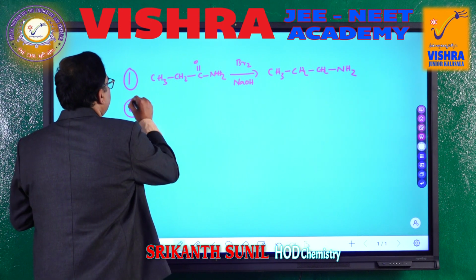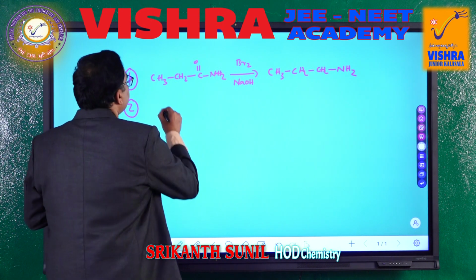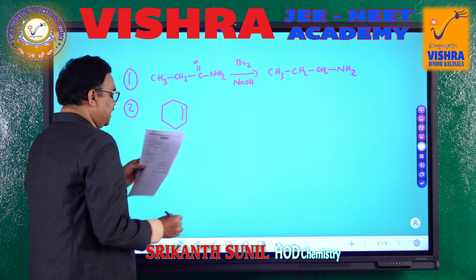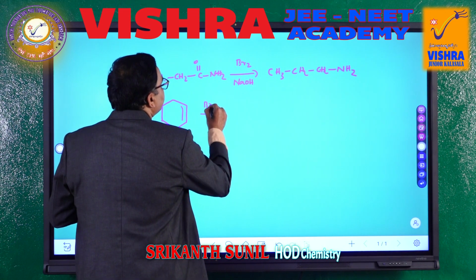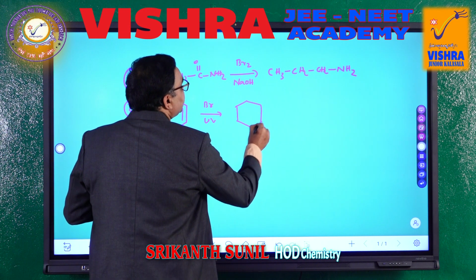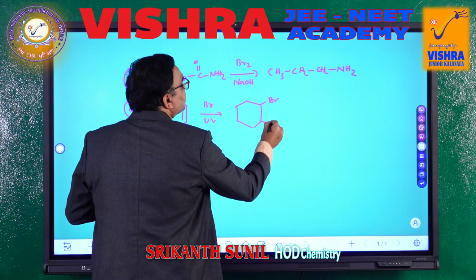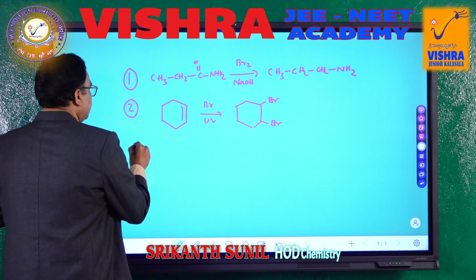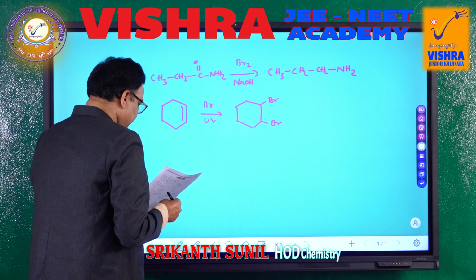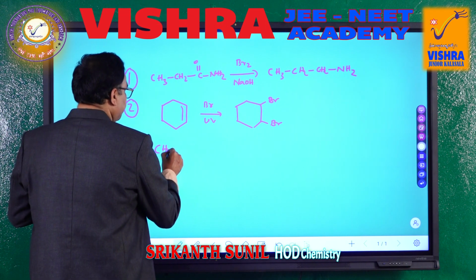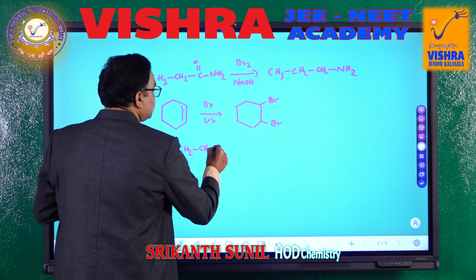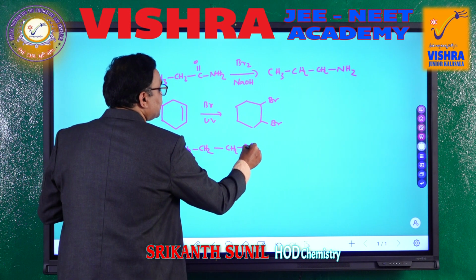Second option, there is a ring with unsaturation here, and to this we are doing bromination in the presence of UV light, and we will get the expected compound like this. Third option. An amine, CH3 CH2 CH2 CH2 NH2.